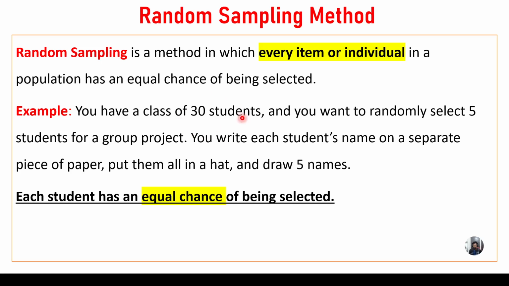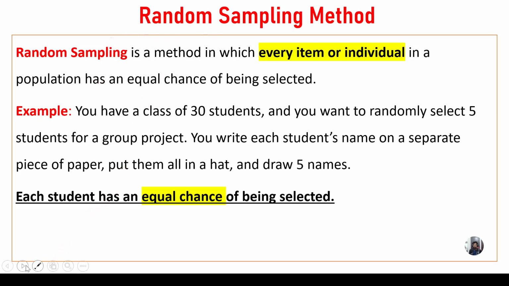So out of 30 students, if you want to select a sample, randomly I am going to select 5 students from the total population of 30. Each student has an equal chance of being selected. Okay. So this is called random sampling.